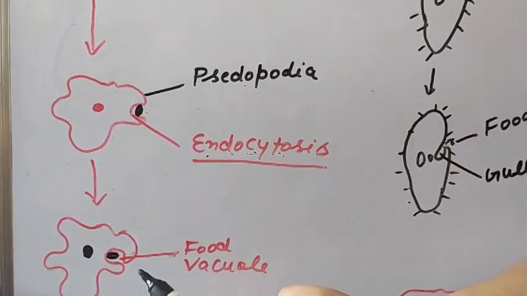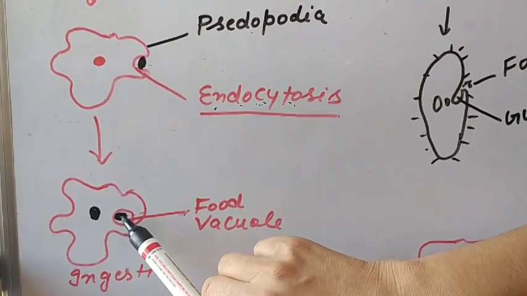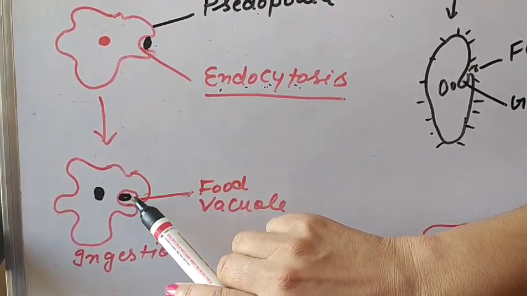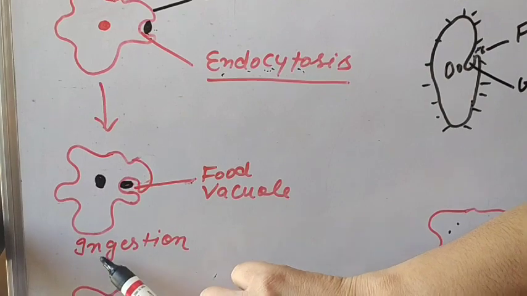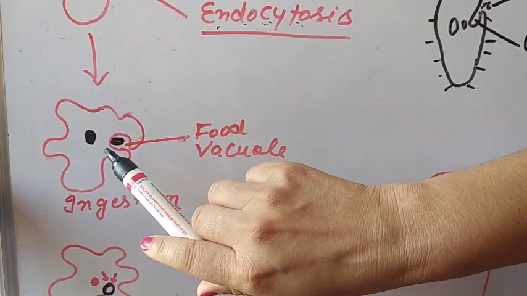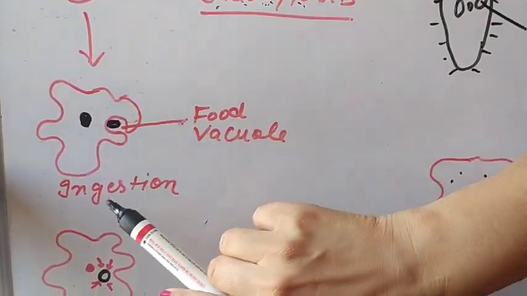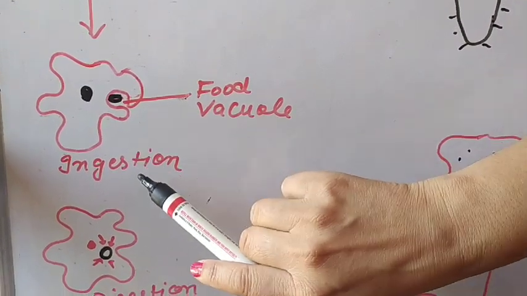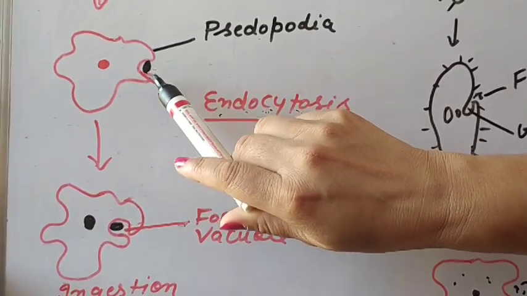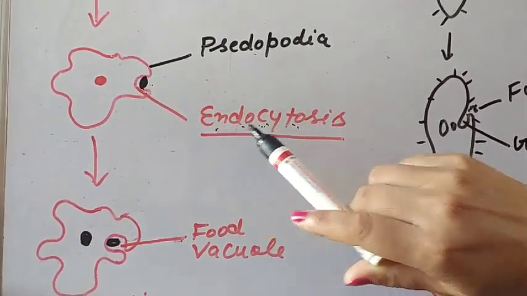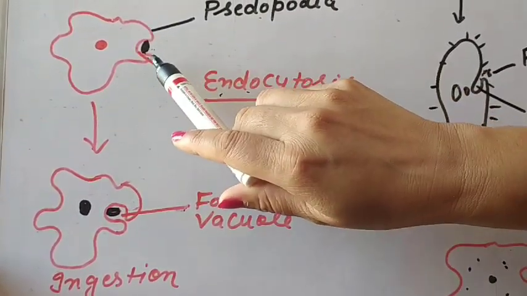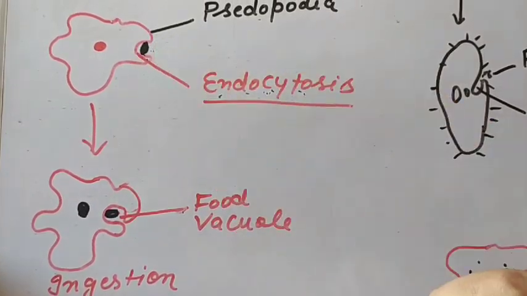After that, what happens? This food particle and these two pseudopodia join together to form a food vacuole. This process is known as ingestion. Ingestion means intake of food. So now food is taken by the amoeba inside its body. And how does this process take place? By the invagination of these pseudopodia, and the invagination of pseudopodia is known as endocytosis. Endo means inside and cytosis refers to the cell membrane, when the cell membrane goes inside to take the food.